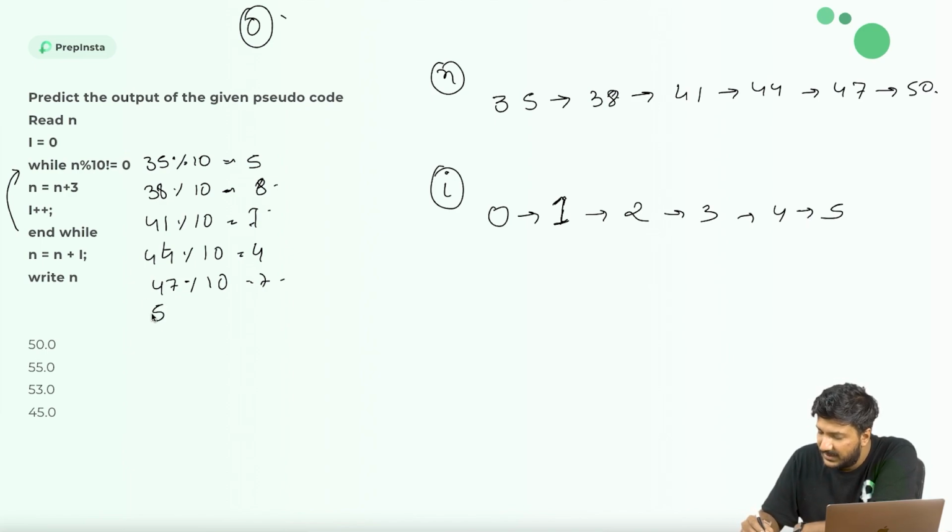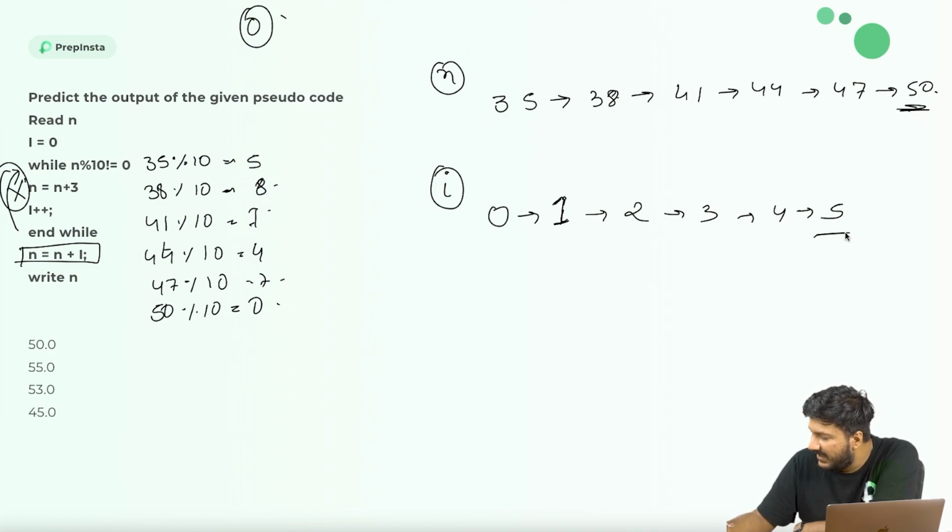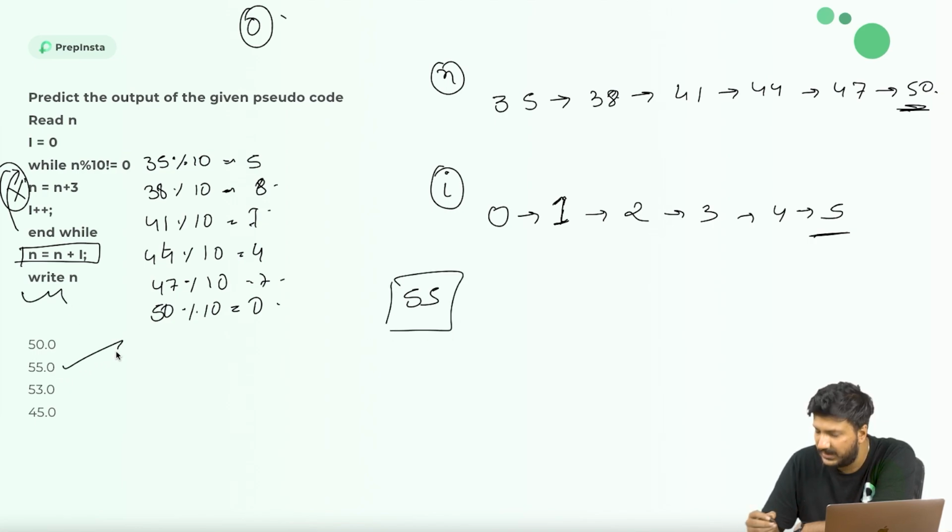Now 50 percentage 10 is equal to 0. Now I can stop, so I break out of this while loop. I directly execute this line, n equal to n plus i. My value of n is 50 and my i value is 5. So 55 is the answer. I print the answer, mark it and move ahead. But